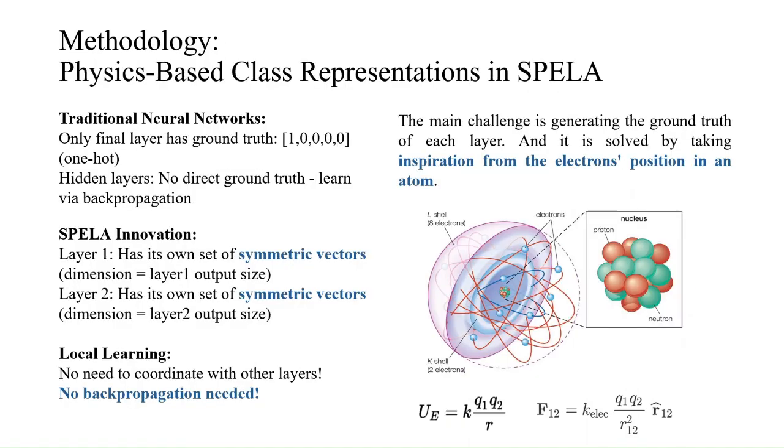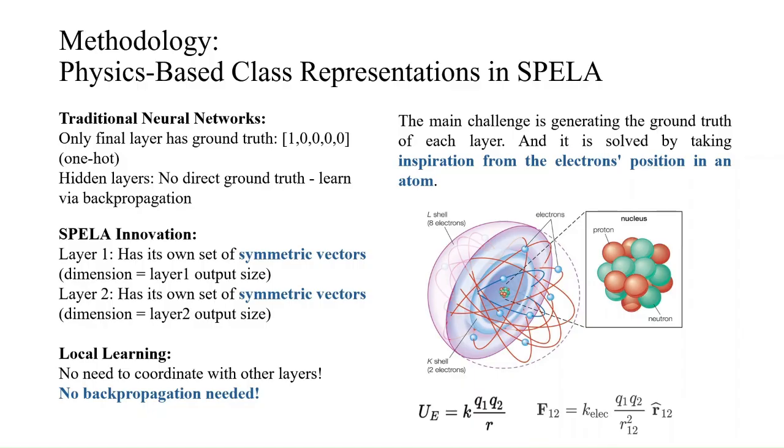In traditional neural networks, only the final layer typically has the ground truth. Hidden layers don't have direct ground truth and learn implicitly by backpropagation. But SPELA's innovation is to provide a ground truth for every layer. This is achieved through what we call a symmetric vector. The main challenge was how to generate these layer-specific ground truths or symmetric vectors.